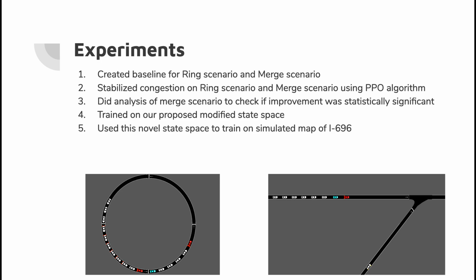First one was creating a baseline for ring and merge scenario. Later, we stabilized this ring and merge scenario using the PPO algorithm. Later, we did the analysis of the merge scenario to check if whatever results that we got were statistically significant or not. Once we got that the results were statistically significant, we came up with our own modified state space, like Isaac said before, of taking the distance of the nearest merge lane, and we trained on this modified space. We got further improvements on this. Then we used this novel state space to train on the simulated map of I696.